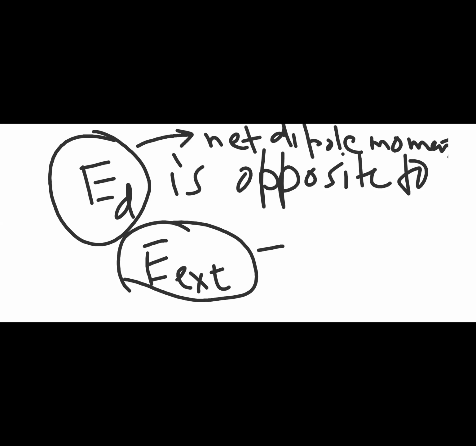Now, in the absence of any external field, these dipoles will again be oriented in an arbitrary way. They will be oriented this way, then this way, then this way.